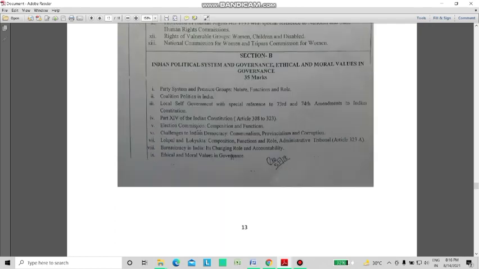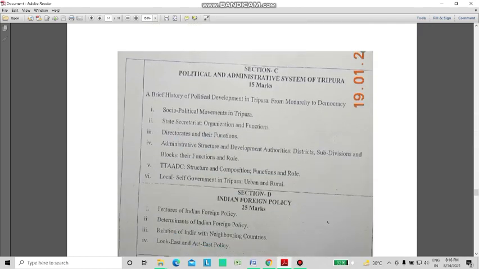Now for section C, political and administrative system of Tripura. Again, only 15 marks are asked from this section, so you must not devote much time to it. I referred to the internet and made my own notes, and there are also a few government websites like tripura.gov.in. I will share my compilation and my notes for this section with you.